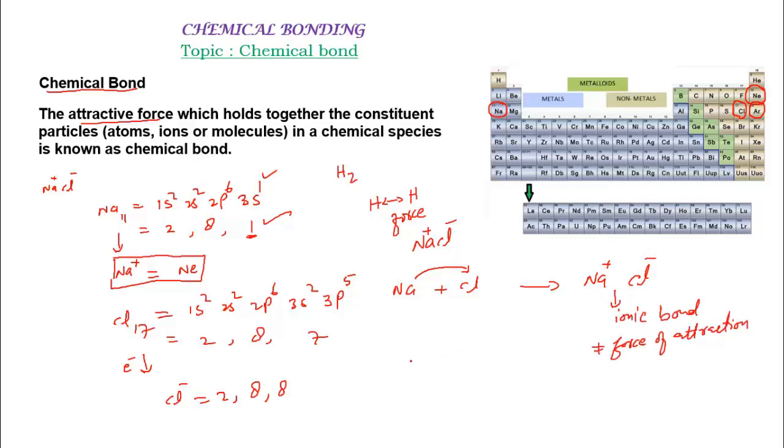Similarly, we can take an example of a hydrogen molecule, right? In the hydrogen molecule, one hydrogen atom has 1 electron in the valence shell, and another hydrogen atom also has 1 electron, so they can share this electron pair. Now this electron pair is being shared by the two atoms; it belongs to this hydrogen atom, and this electron pair again belongs to this one. And again, by the sharing of electrons, there is a force of attraction between the two atoms. So the force of attraction that develops by the sharing of electrons is what we call a covalent bond.